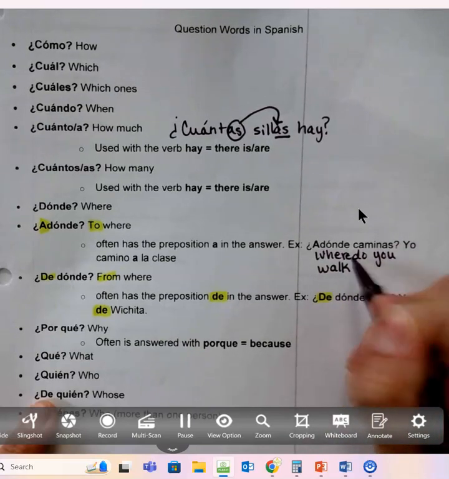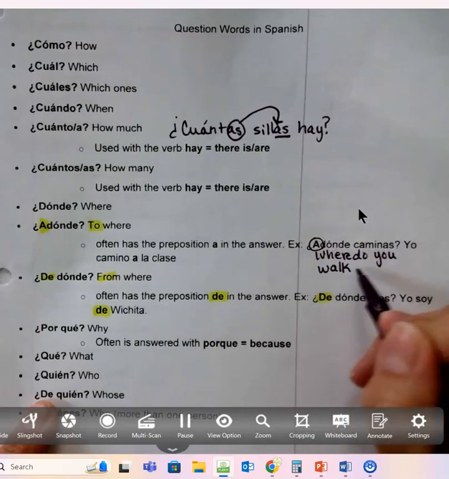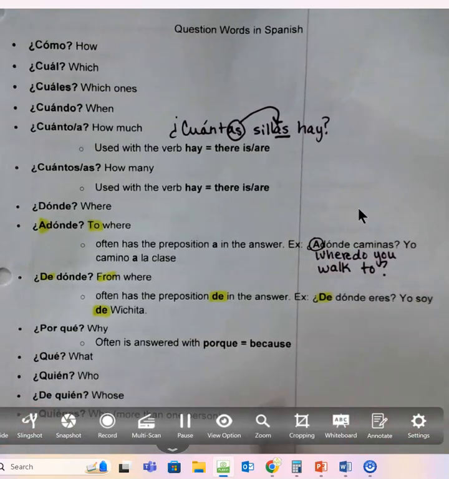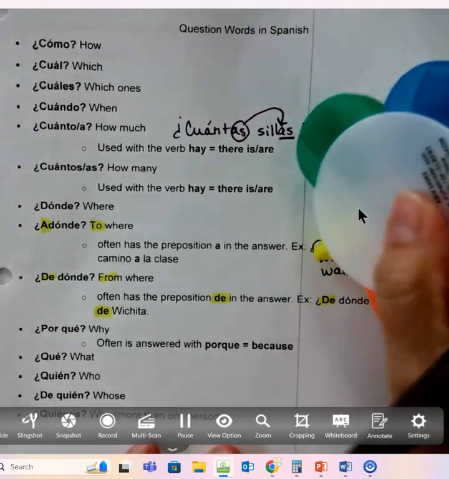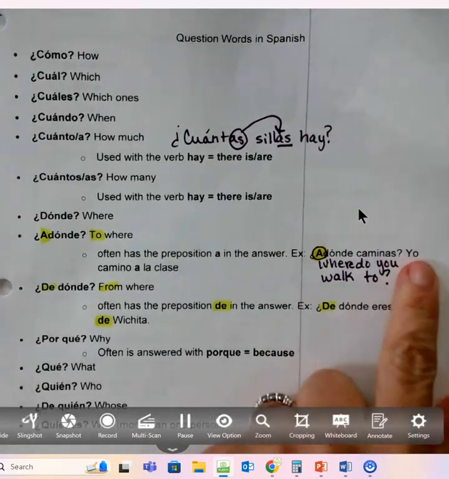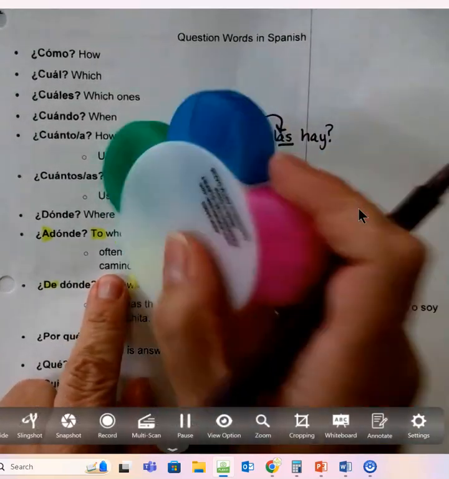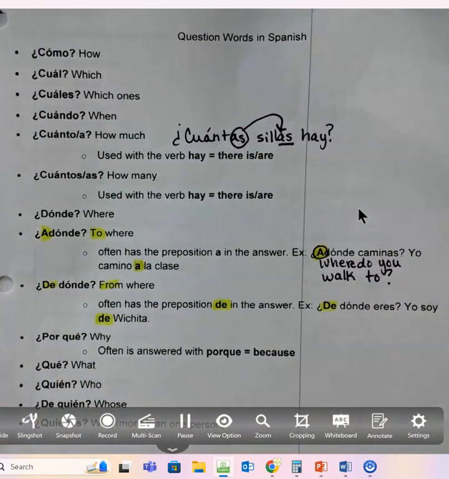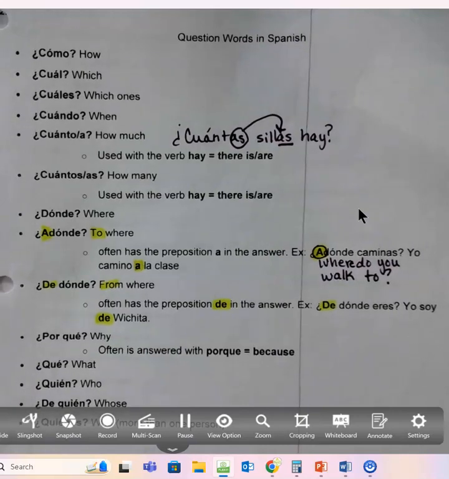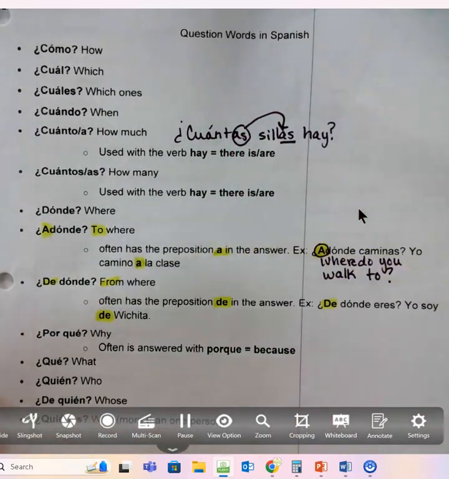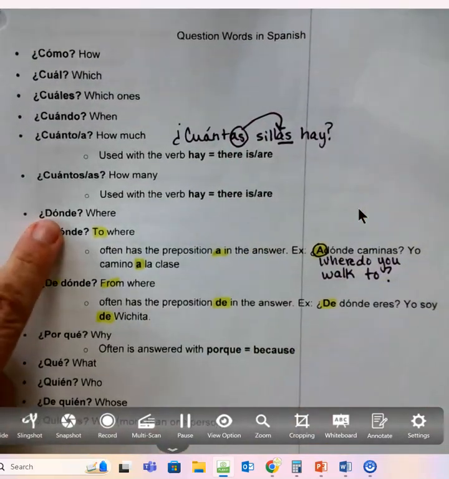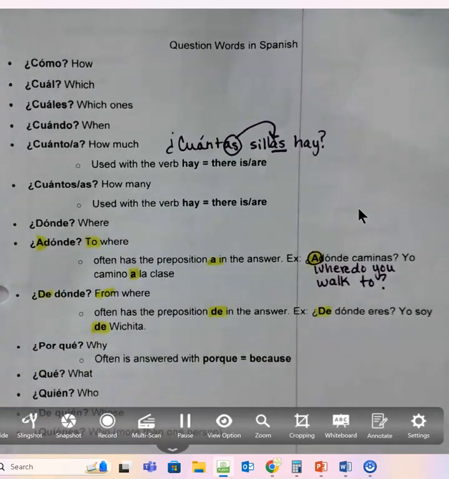Probably should put an e on there, huh? Where do you walk to? Question mark. See how it has that a in there? Well, look at your answer. Yo camino a la clase. I walk to class. So, once again, we see that preposition in the answer, the preposition that was on the dónde or in front of the dónde.